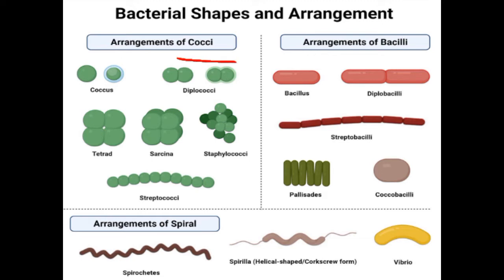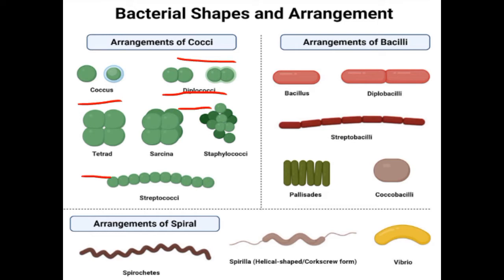Arrangement of cocci. Cocci, if single, are called coccus. If in a pair, they are called diplococci. Di means two. If they are arranged in pairs in a single plane, remember the plane of division is very important while discussing the arrangement of cocci. If in a single plane, they are called diplococci. For example, Neisseria species and Strep pneumoniae.